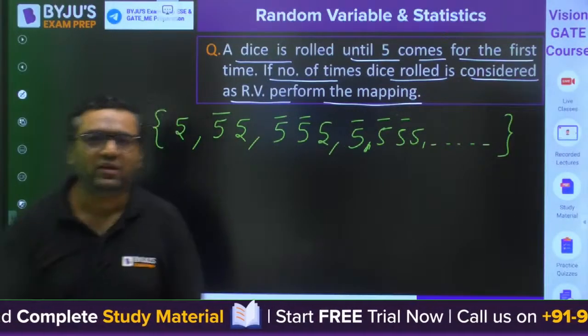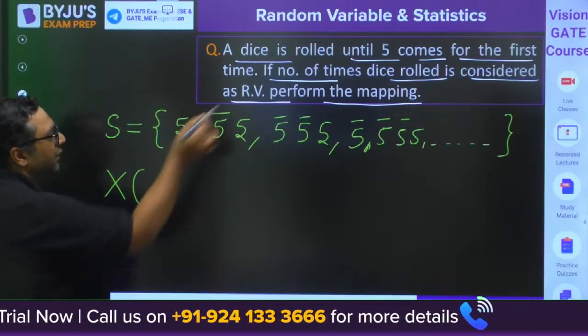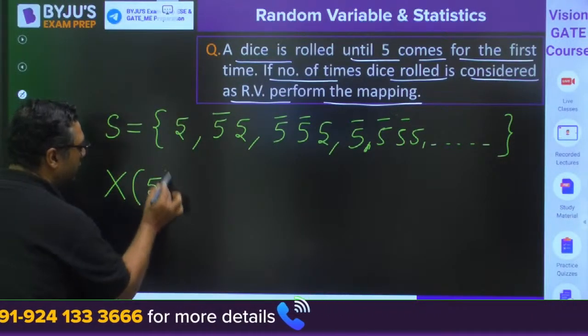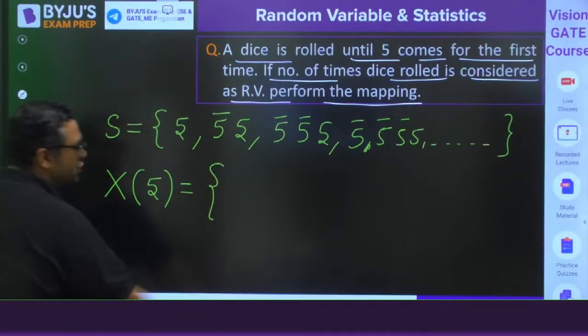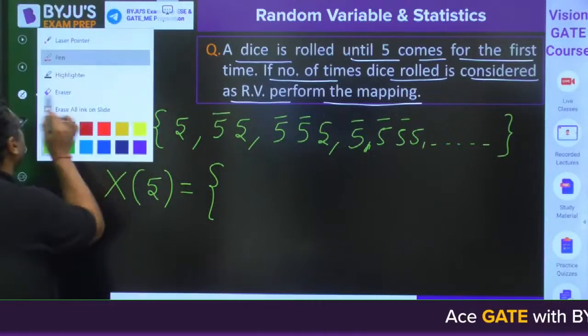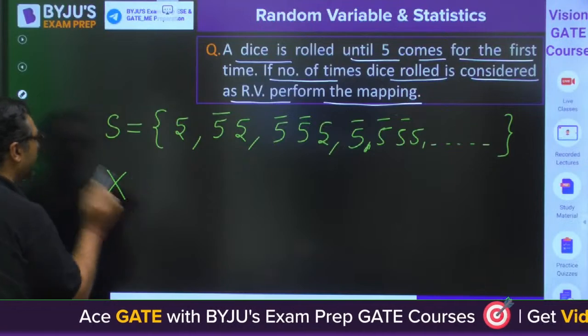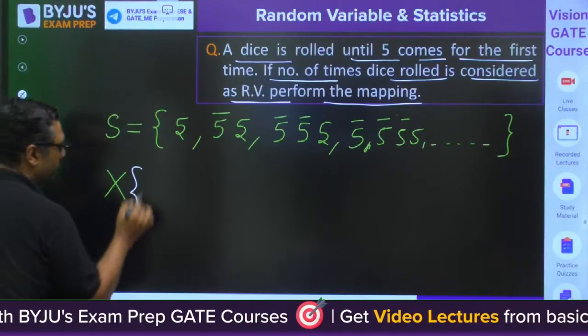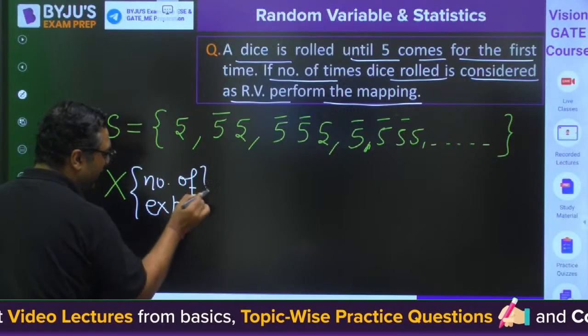So if I am going to define a random variable x for that, what is x? He is actually asking the number of experiments. So I can write x as the number of experiments to get the 5.